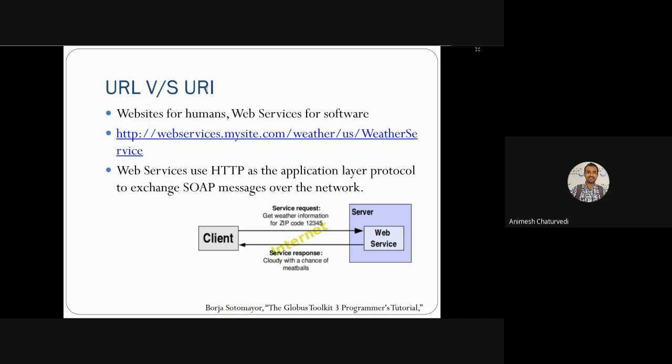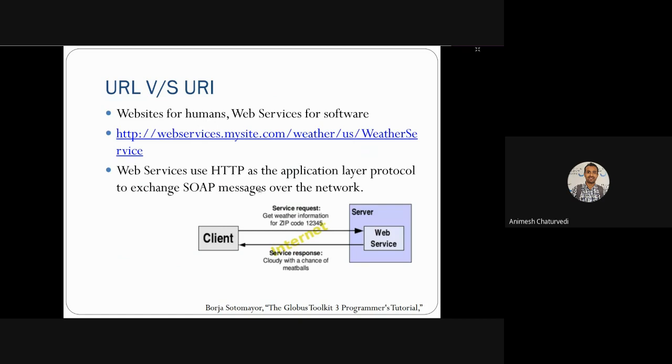So software uses a different thing, which is called a URI, and it is used by web services. This is an example of a web service. You can find many web service links available, and web services basically use HTTP for the transfer of messages, like SOAP-based messages, over the internet.